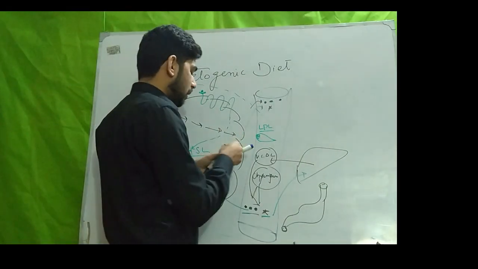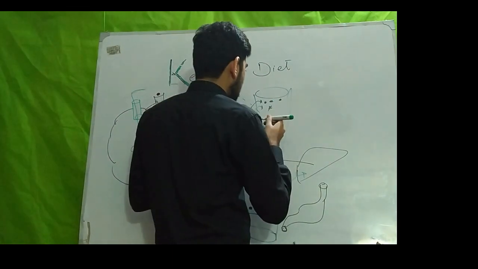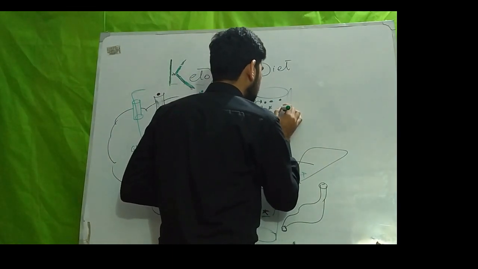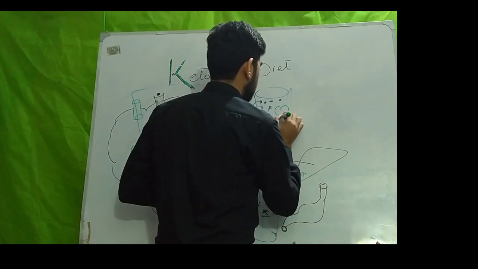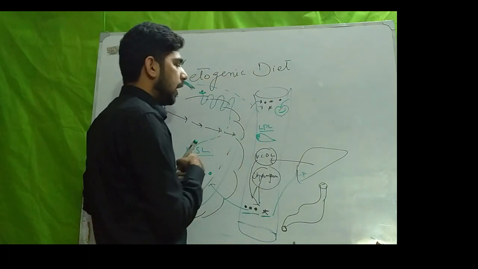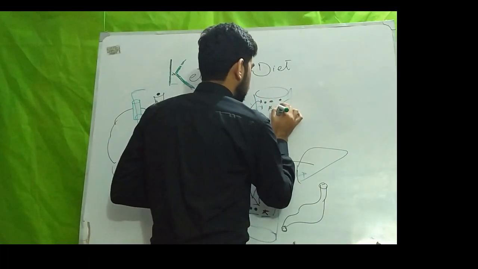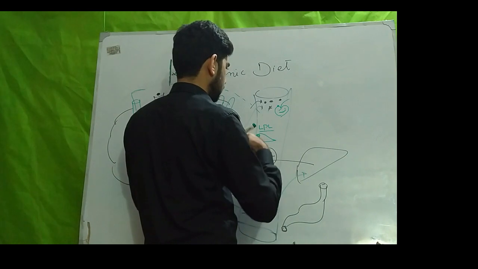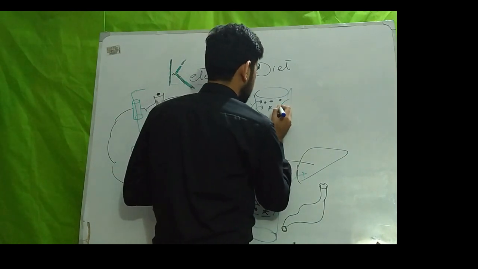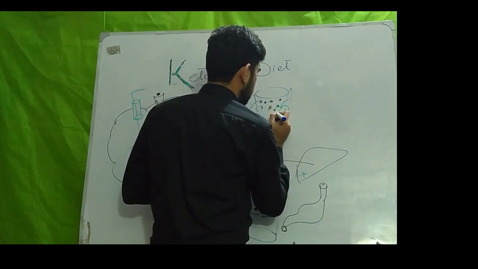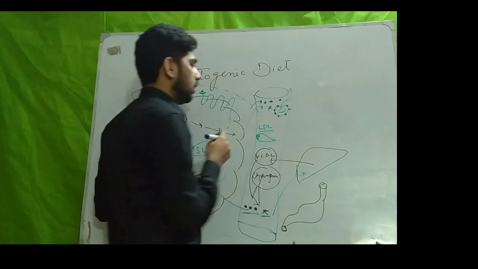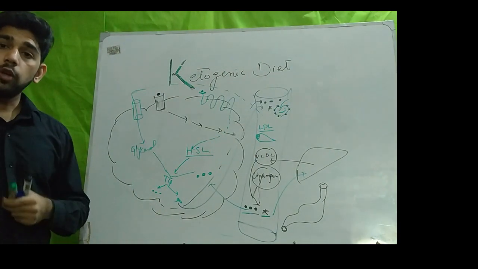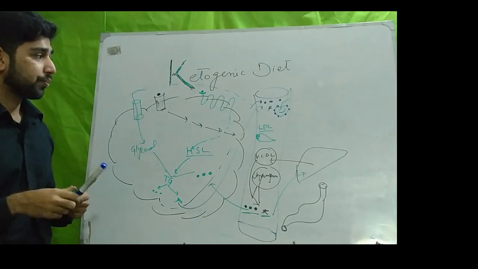That transporter is a protein, albumin. Free fatty acid binds with this protein, and then it will be transported to the other body tissues.